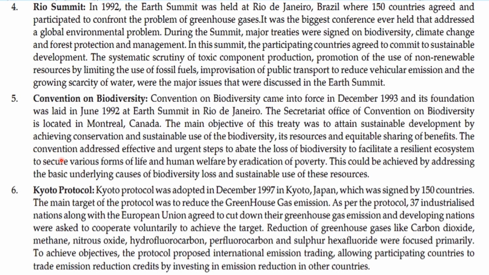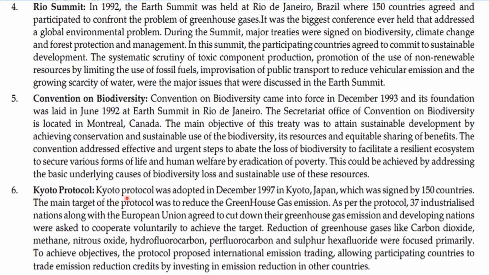The convention addresses effective and urgent steps to abate the loss of biodiversity to facilitate a resilient ecosystem to secure various forms of life and human welfare by reduction of poverty. This could be achieved by addressing the basic underlying causes of biodiversity loss and sustainable use of these resources.